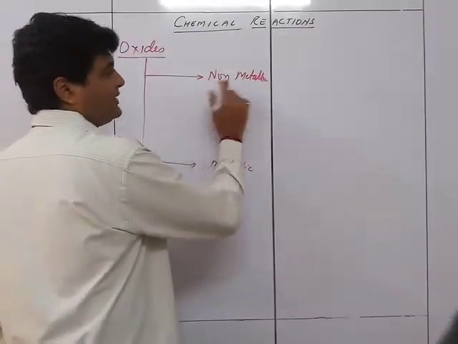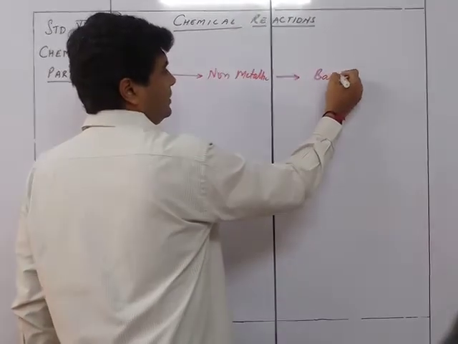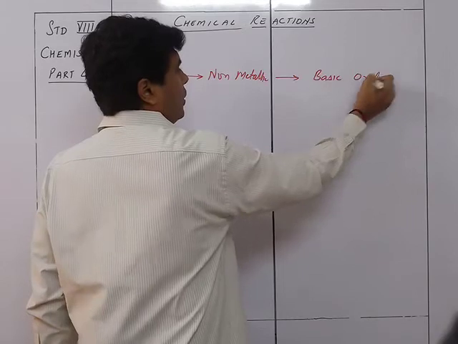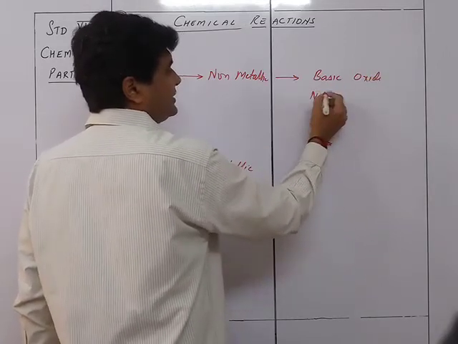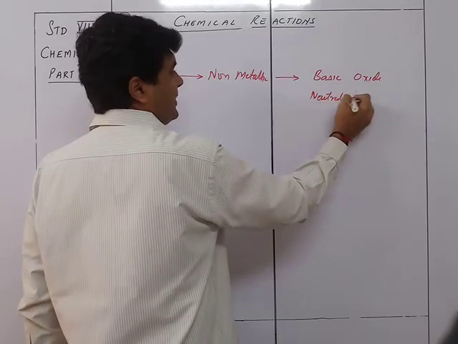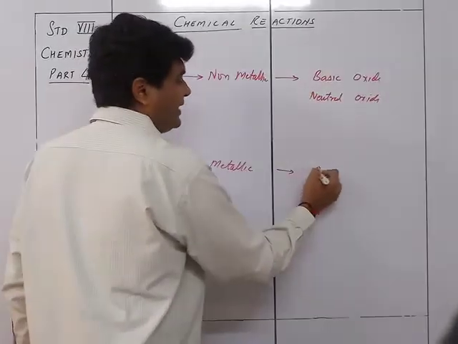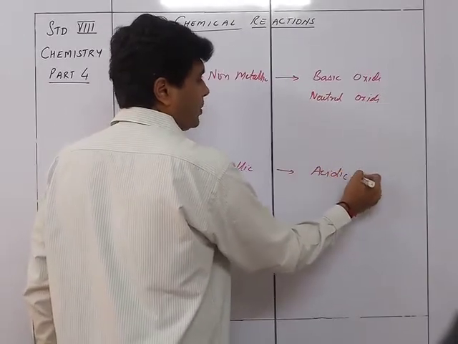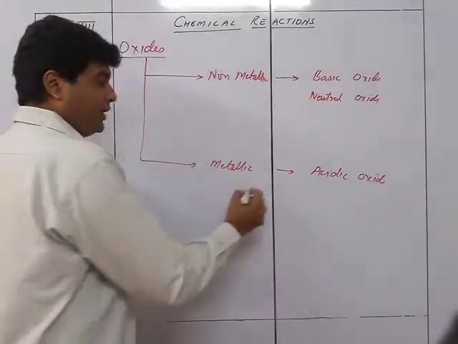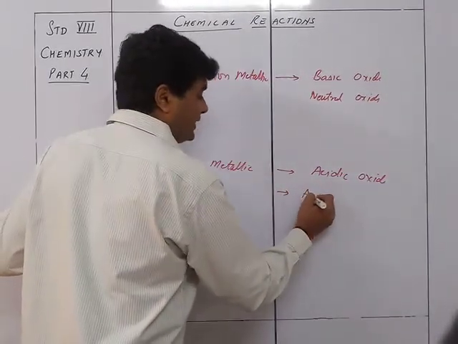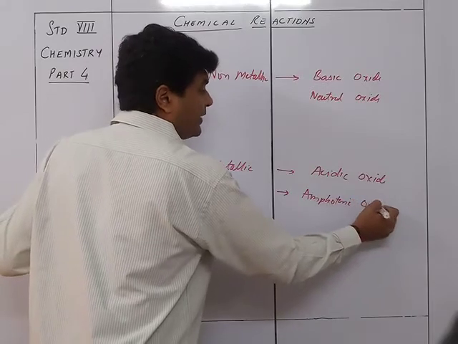The non-metallic oxide can be of 2 kinds. One could be an acidic oxide, or it could be a neutral oxide. Neutral means neither acidic nor basic. And a metallic oxide could be a basic oxide, or it could be an amphoteric oxide. Now what is an amphoteric oxide?